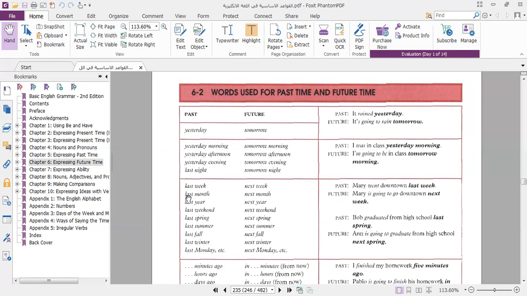And also, last week for the past, and next week, next month, next year, next weekend for the future. If I say Mary went downtown last week, and Mary is going to go downtown next week. So these are the words for the future and the words for the past. Yesterday, last month, last year, last spring.